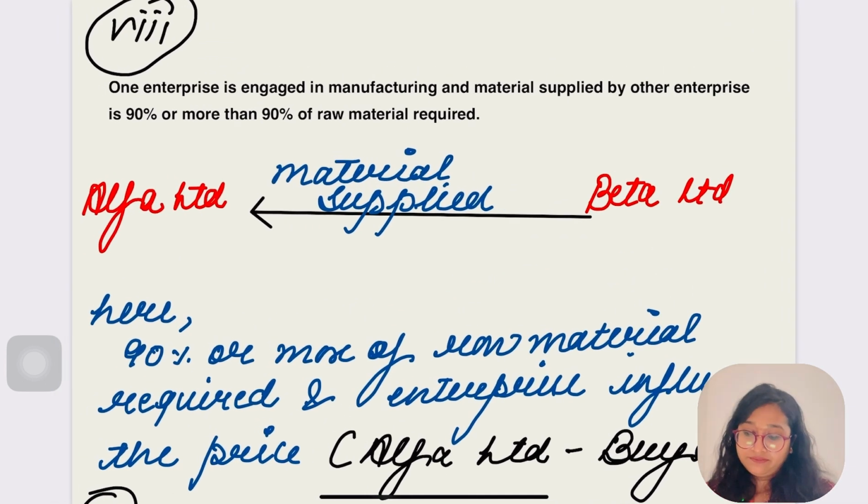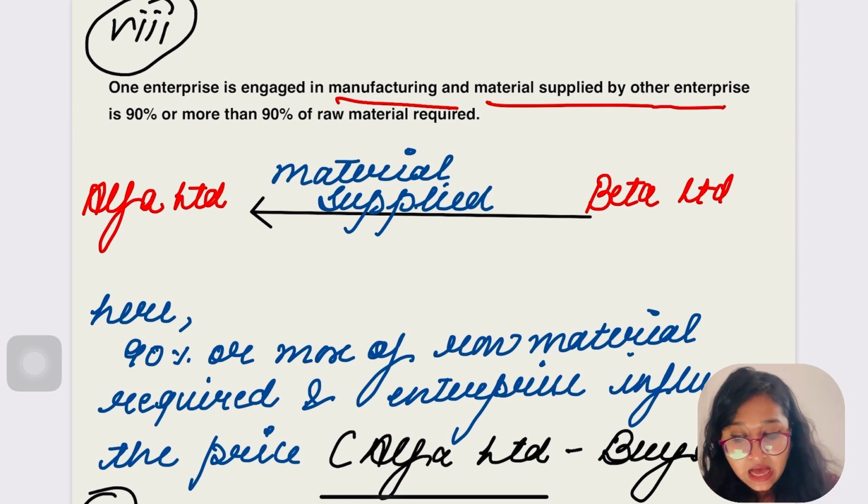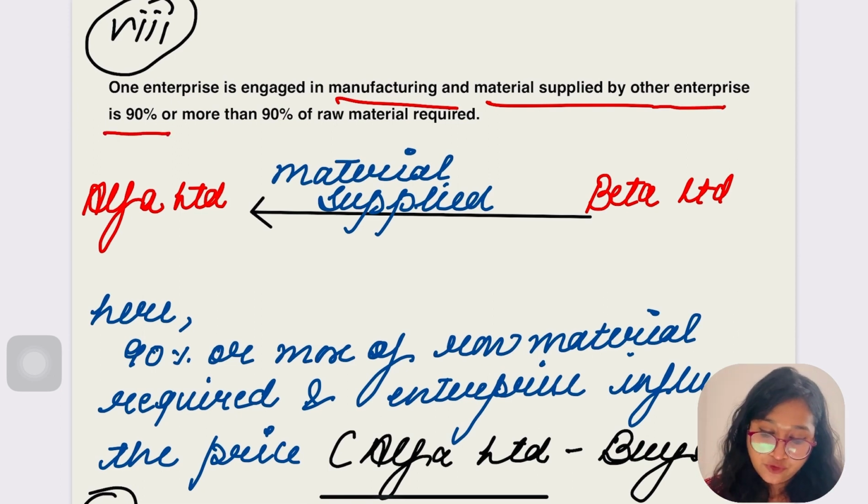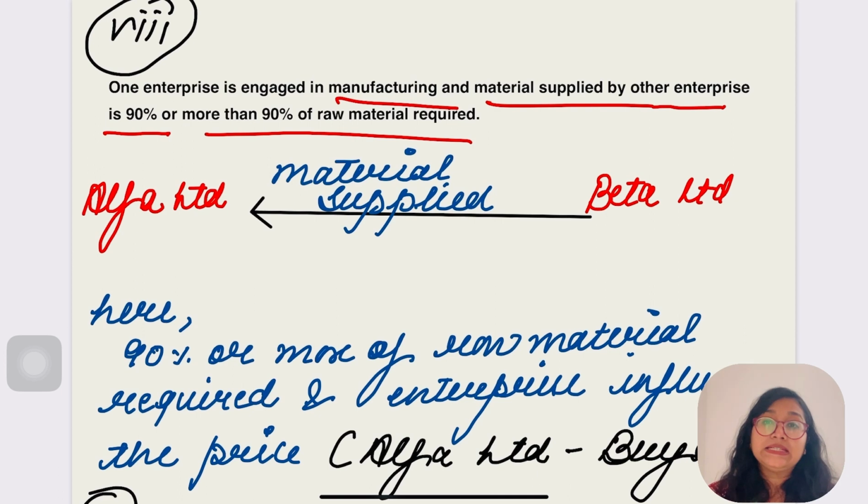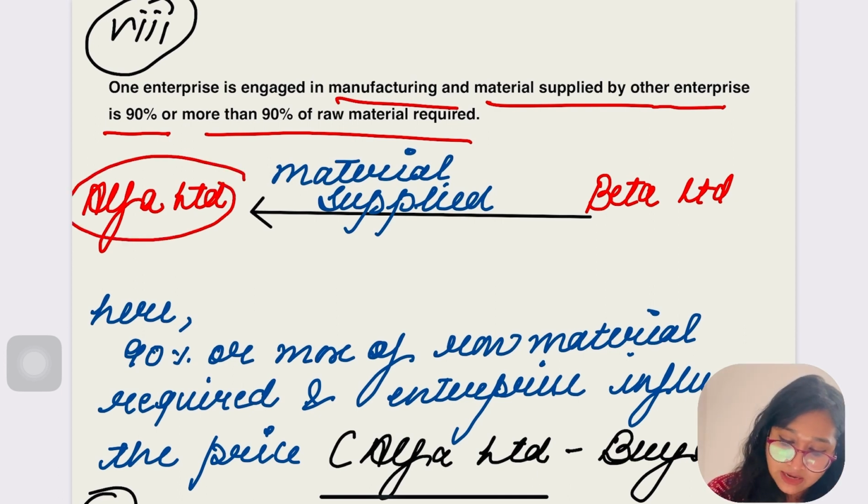Now the next condition says that one enterprise is engaged in manufacturing and the material supplied by the other enterprise is 90% or more of the raw material. Which means, let's take Alpha Limited, a manufacturer manufacturing the goods.